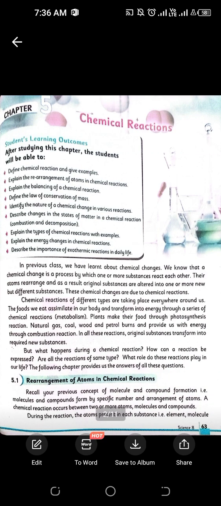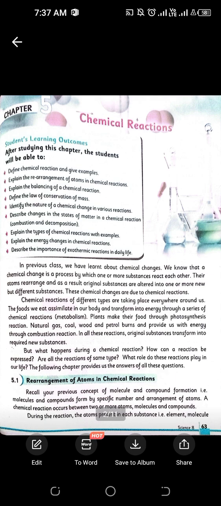Today we will be discussing all about the chapter chemical reactions that we have just completed in our class, right? So let's get started. First of all, we'll talk about the basic terminology: what is a chemical reaction.